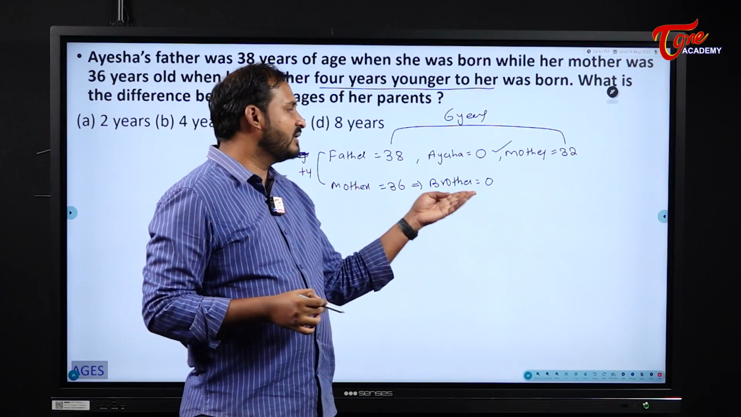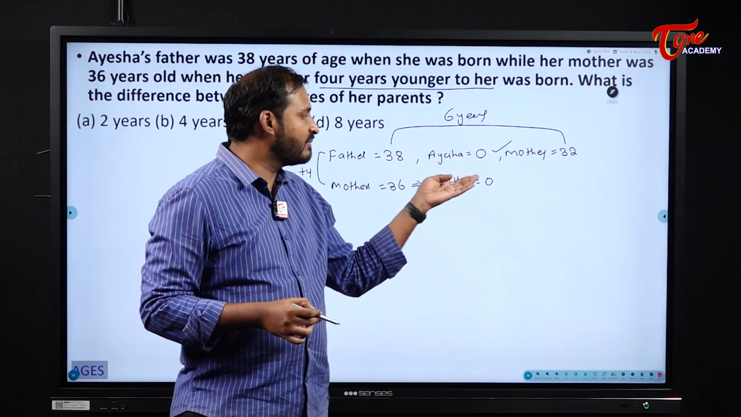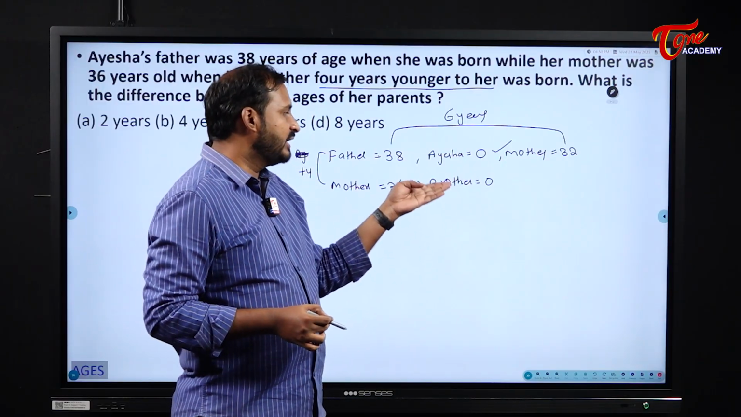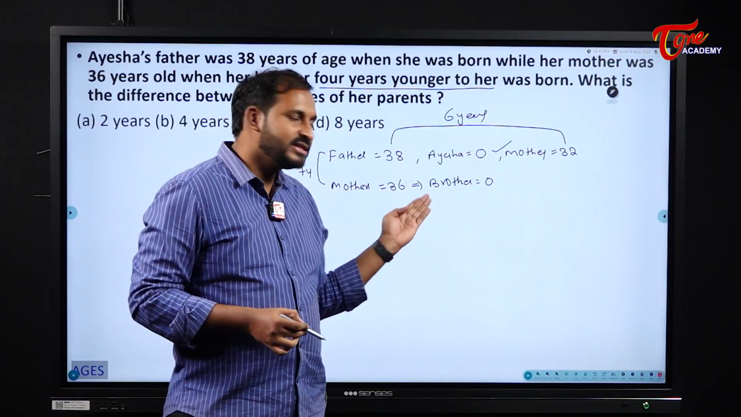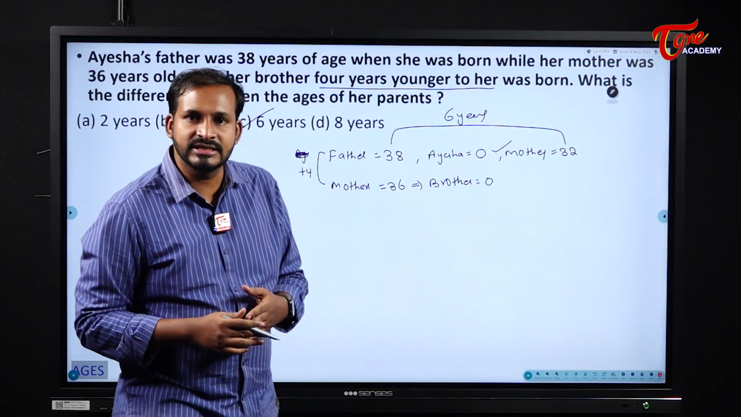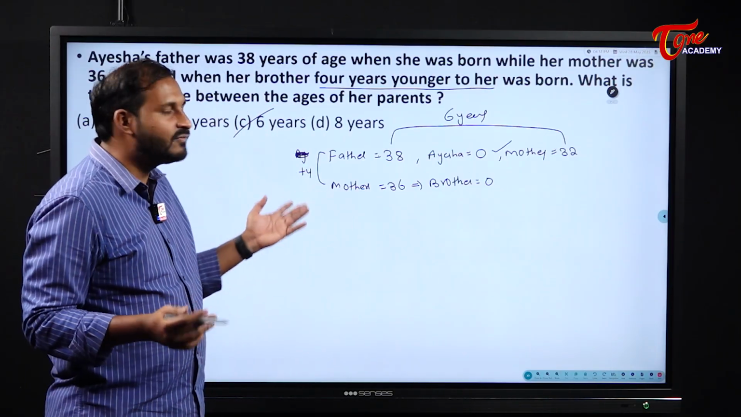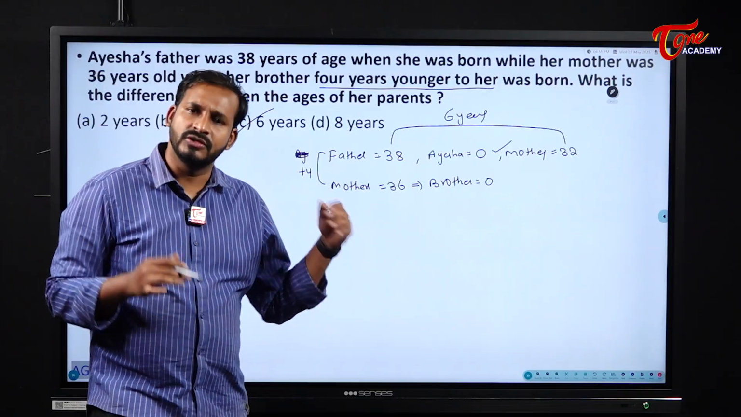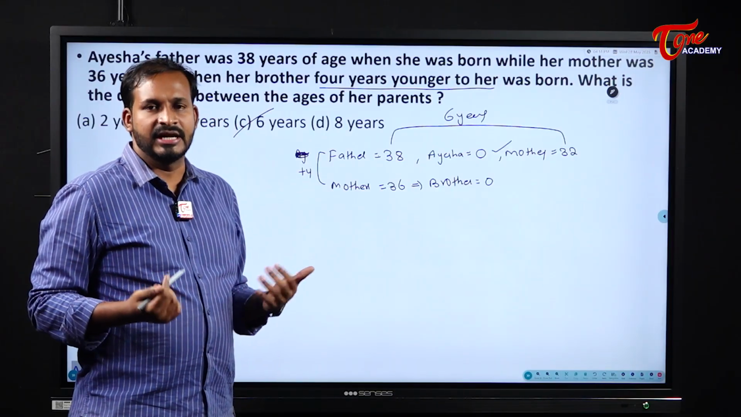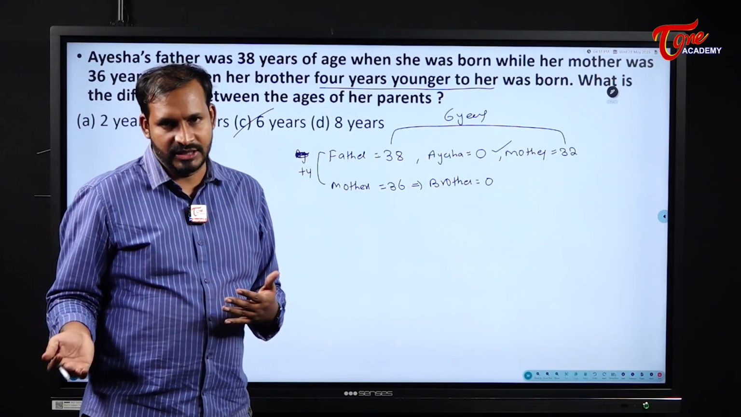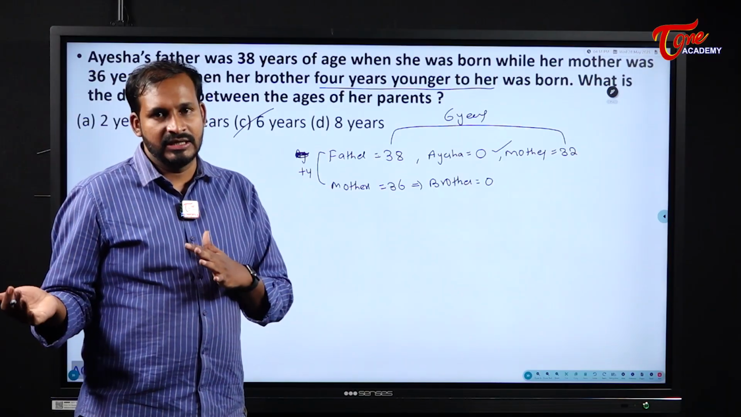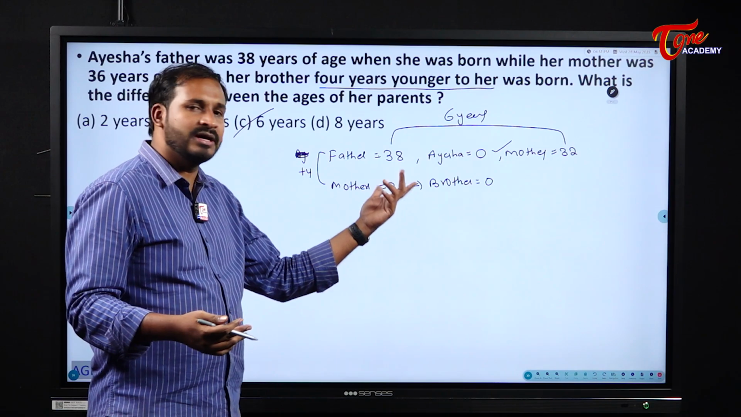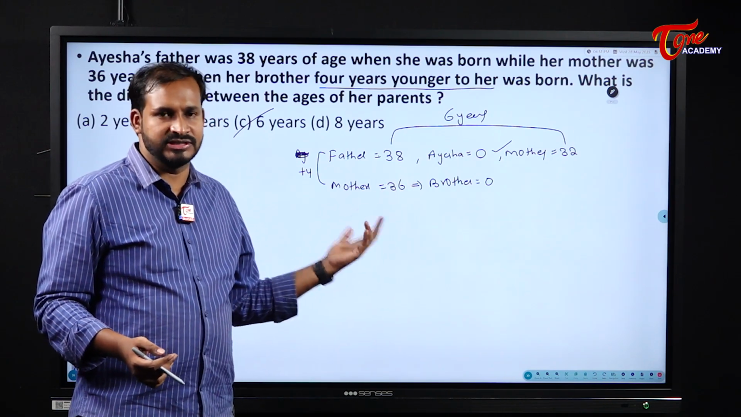You can write what will be Ayesha's father's age at the time of her brother's birth. It will become 42. 42 minus 36, like that also you will get the same answer, 6 years. Anyway, we want the time. So simple. Make a note, you will get the idea very quickly. Younger means what? After 4 years. After her birth, it will take 4 more years for her brother to be born. That is the logic here.